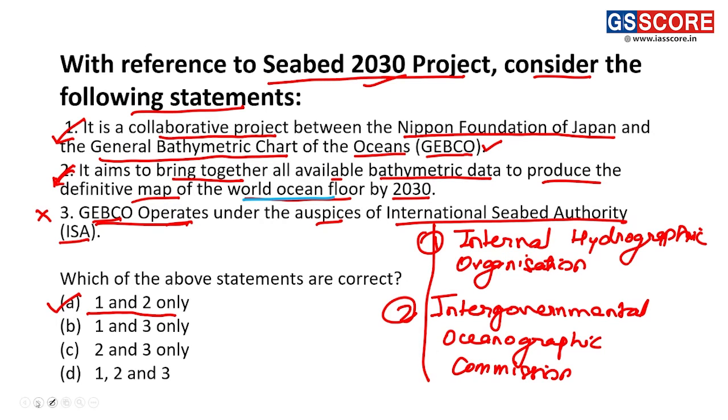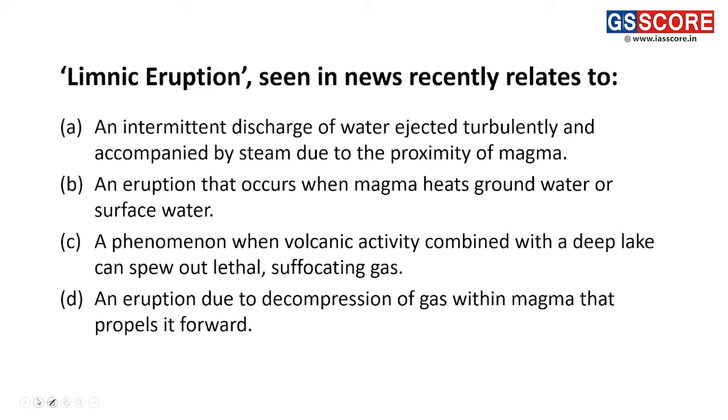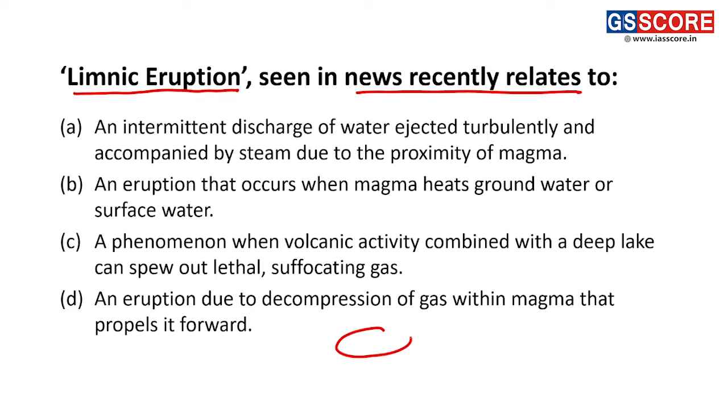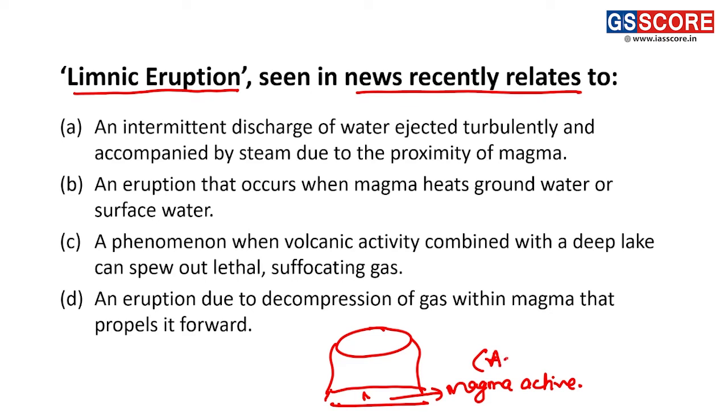Moving forward, the question is on the limnic eruption which was recently seen in the news. A limnic eruption is a kind of eruption which takes place over lakes present over a region under which magma activity is quite high, or magma is active. We can also say this region is quite an active volcanic region.